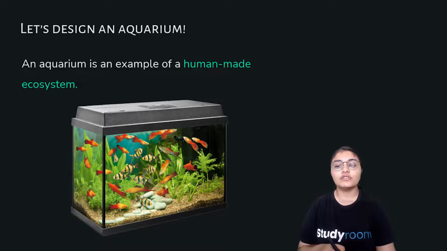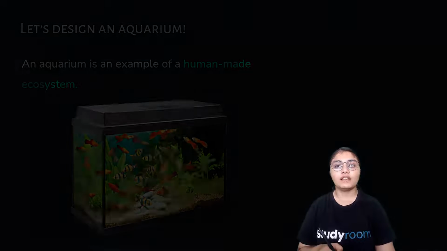And the fish food which is available in the market is very important, because the fish should be provided with a supply of food as well. This is a human-made, artificial ecosystem, which is why humans need to take care of them. So this is all about an aquarium, which is a very good example of a human-made ecosystem.